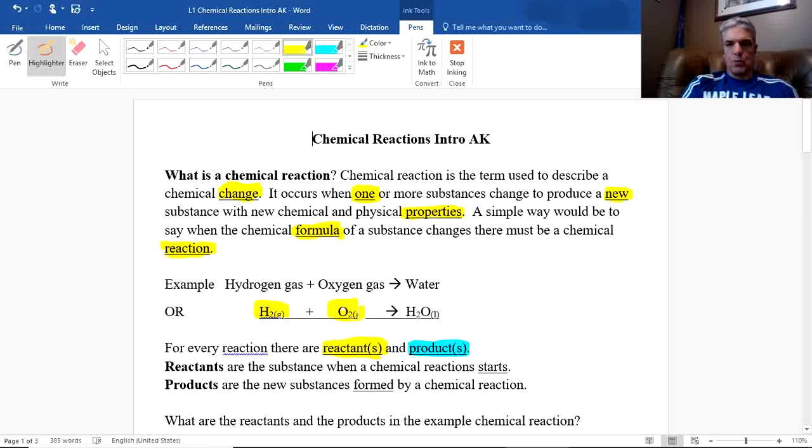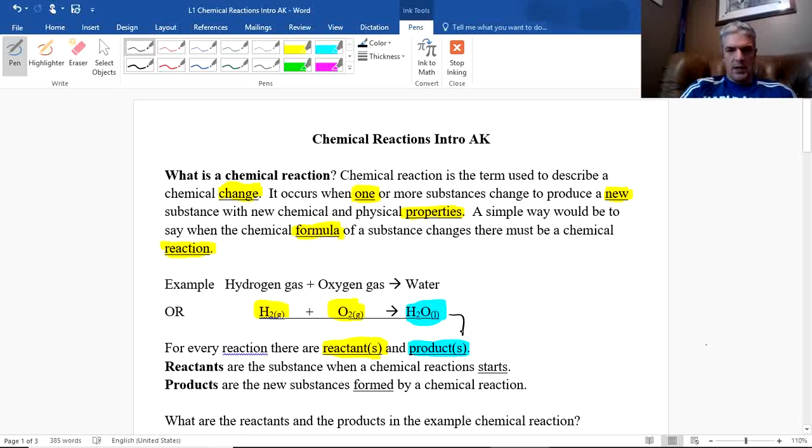This is what we're starting with, and then we produce water, H2O, and so they're called the products. So these two here connect to be the reactants, okay? My arrows are a little off there, sorry. Struggling a little bit with the pen this morning.